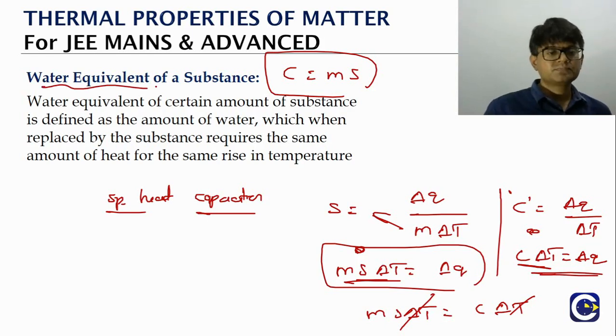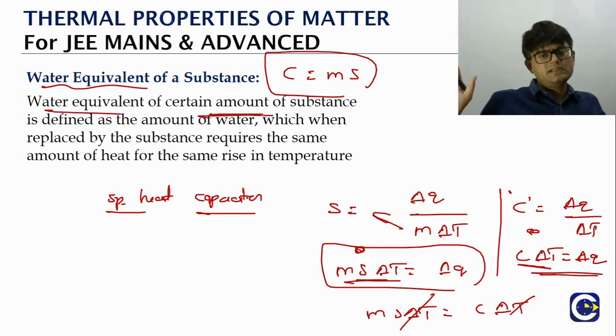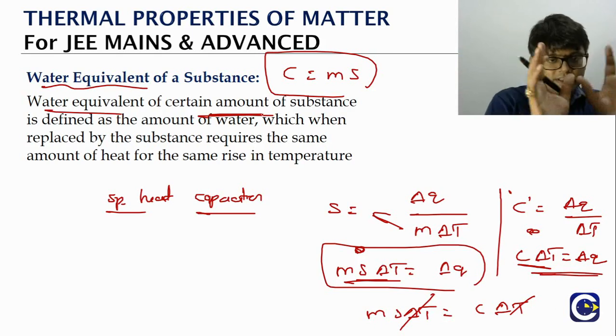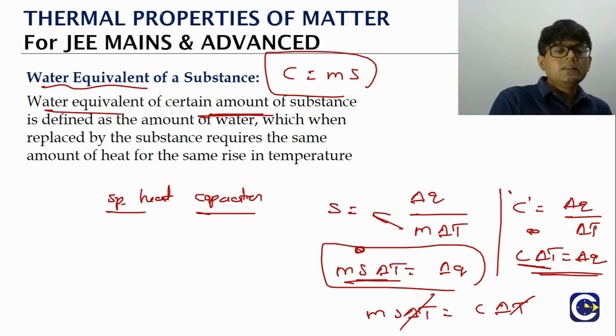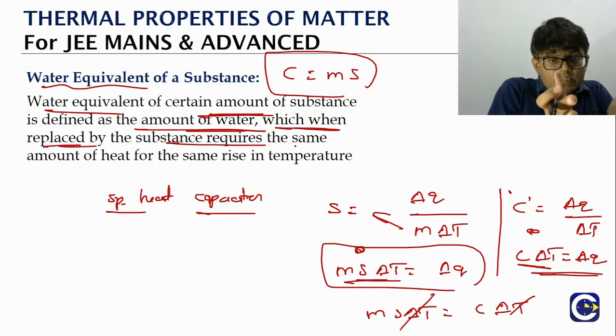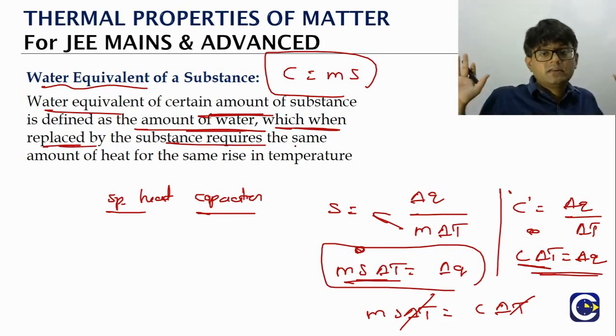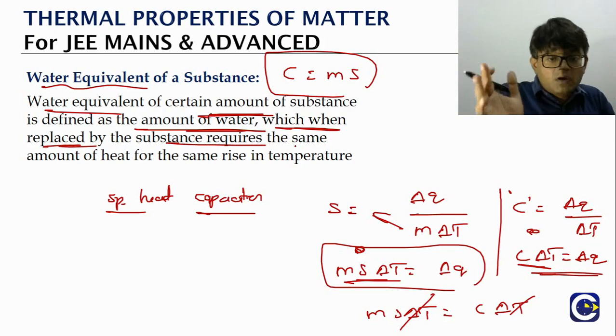It's very simple. Water equivalent of a certain amount of any substance, like 20 grams of copper or 30 grams of iron. When we say water equivalent of that, it means the amount of water which, when it replaces the substance, say 20 grams of copper, will perform the same heat changes as that of the original substance.